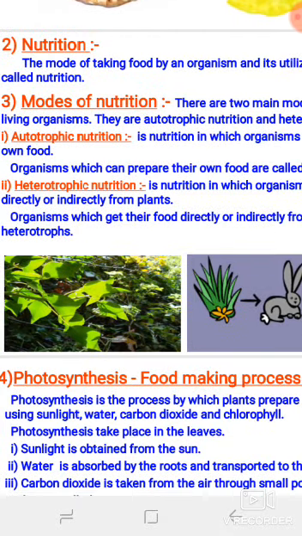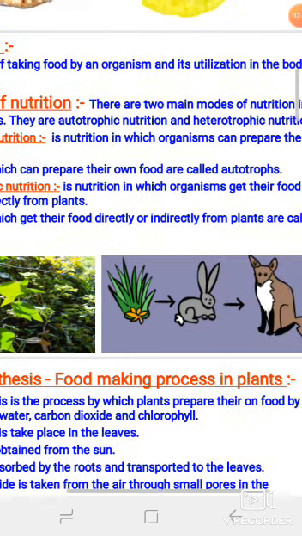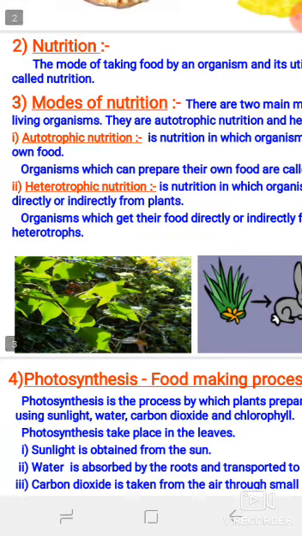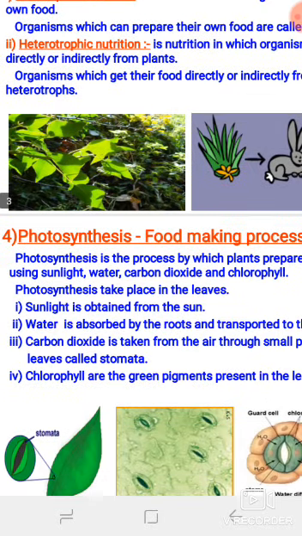As you can observe here, the green vegetation categories, and in the second diagram you can observe the plants are the primary source, then other animals are interlinked between them. After that we will discuss the complete process of nutrition by plants, meaning how nutrition takes place in plants and what the name of the process is.